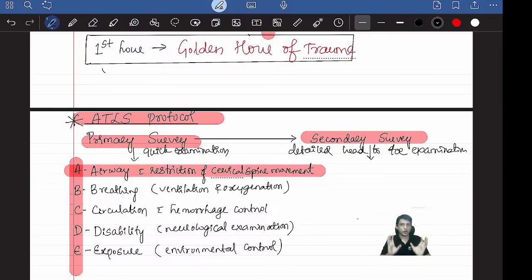You don't know whether it's injured or not unless you do some test. So for now, you consider that every patient with trauma has a cervical injury. Protect it first, then only do the other things. That's why somebody asked why. It's important to restrict cervical spine movement because, say the airway is blocked and now you want to secure the airway. While moving for the airway, you may put pressure over the cervical spine and that will aggravate the cervical spine injury and can cause irreversible nerve damage or spinal shock.